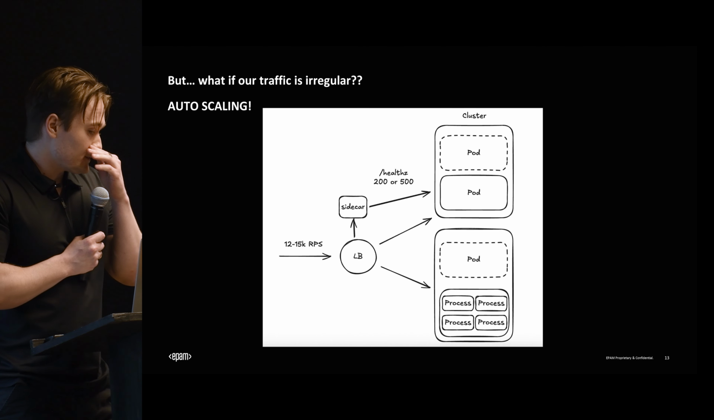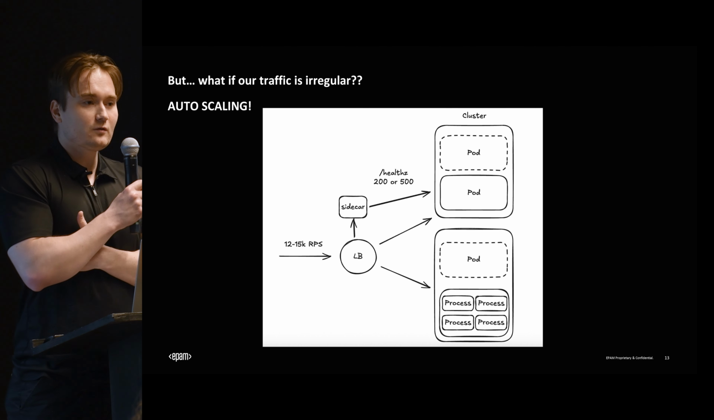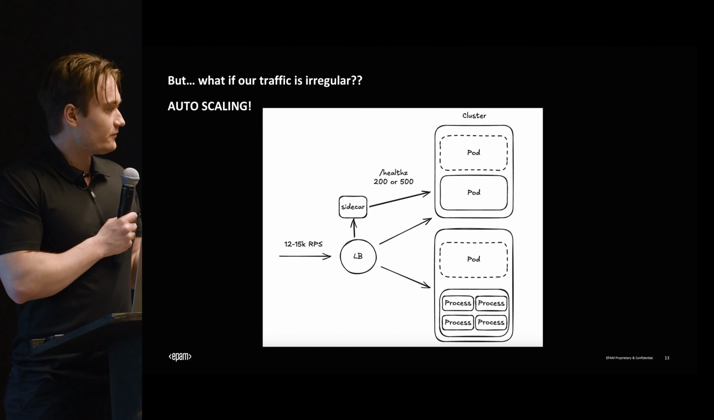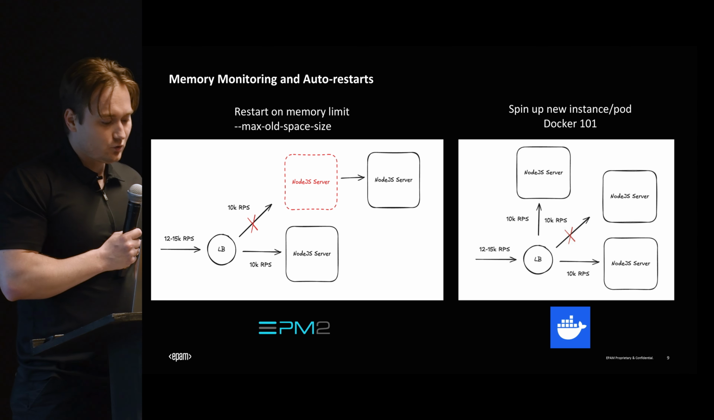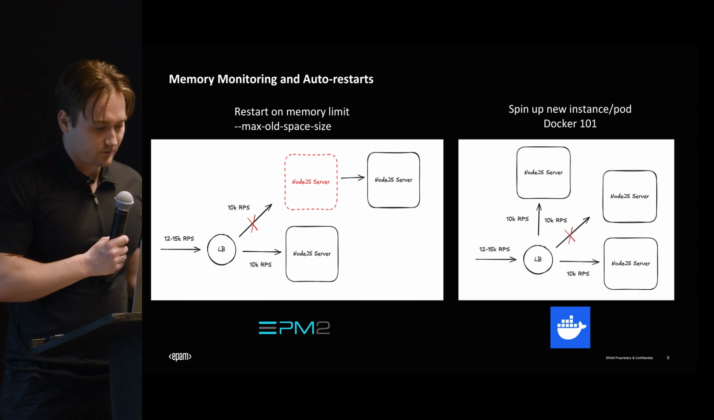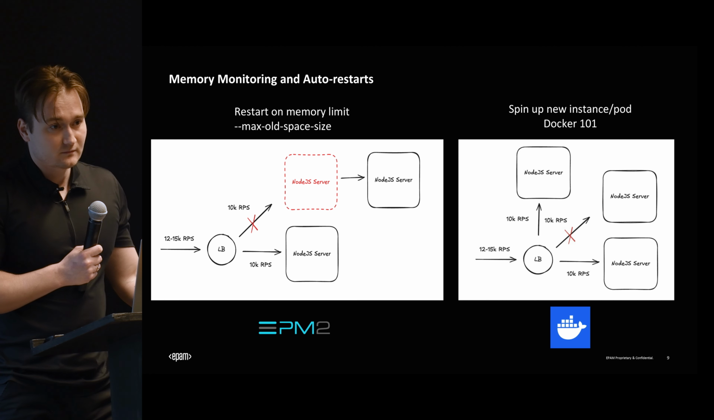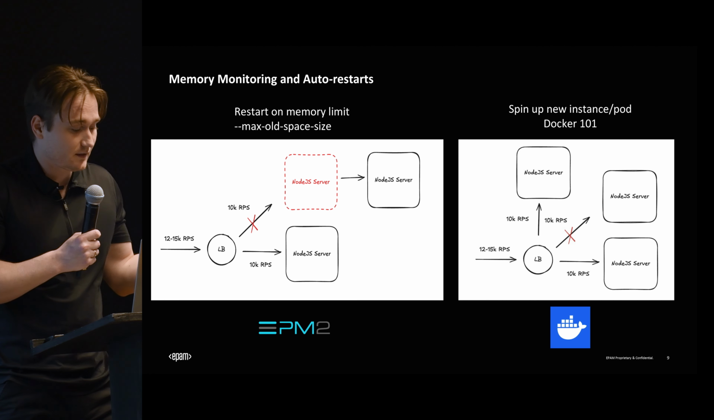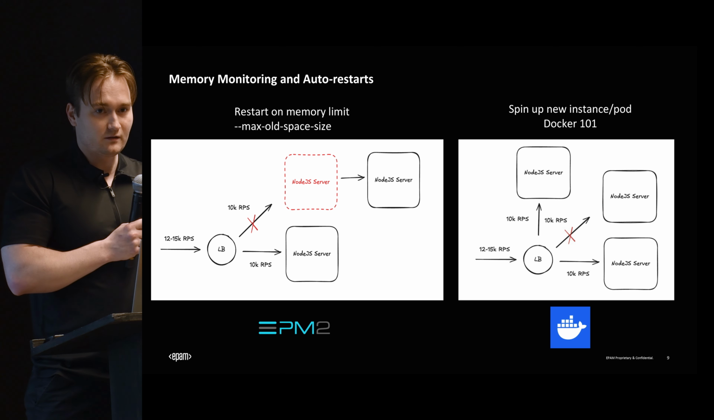But then the problem is, I already answered this, but what if the traffic is irregular? From the first system that we had in the beginning, we are assuming that the system has 12 to 15,000 requests per second, right? But what happens if it has 100,000? The whole thing goes down. And there's no way for us to implement it because we only have 2 servers and they handle 10,000 requests. So at 100,000 requests per second, the system would just completely fail.